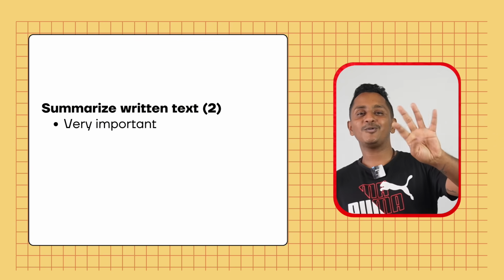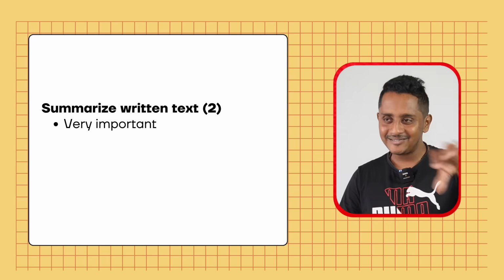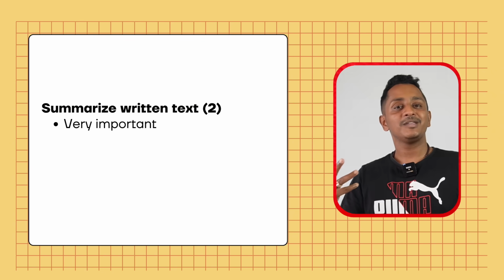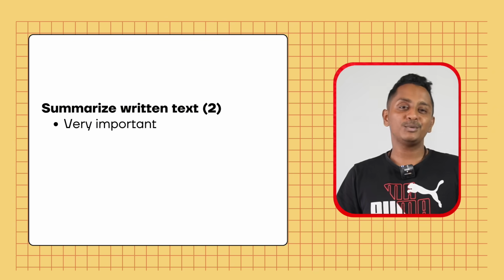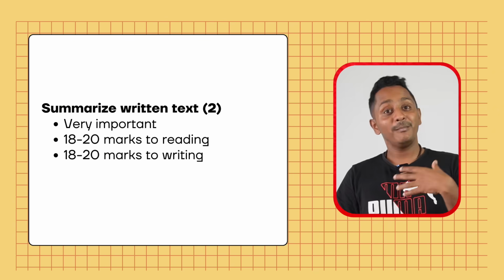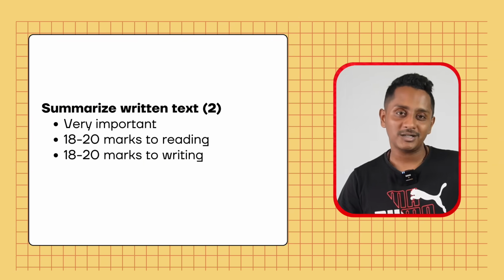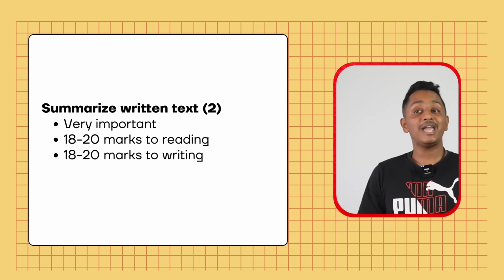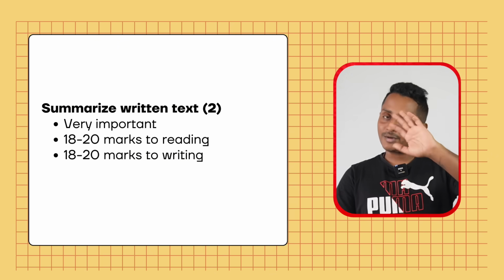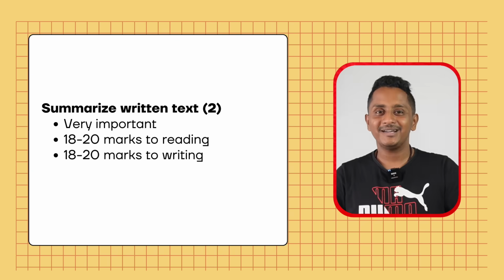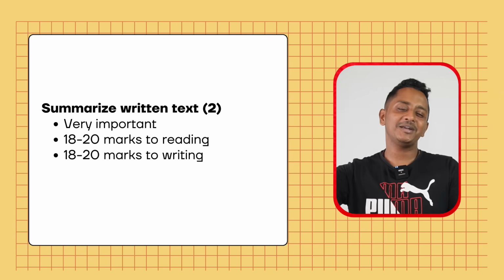Earlier, it used to contribute only 4 or 5 marks, or at most 6 marks, to writing and reading. Of course, it comes in the writing section, but you got to read and then decide what is the correct content and then summarize. So it contributes marks to reading as well. Earlier, it contributed hardly 4 to 6 marks. But now, minimum 18 marks, 100% confirmed, from a reliable source who has taken an official mock test. Only summarize written text and reading came around 19 marks. So 18 to 19 marks you can expect from this section to writing separately and reading separately. It's free marks, man. It's a very simple module, a very simple way to crack it. It's free 19, 20 marks towards your writing and reading.